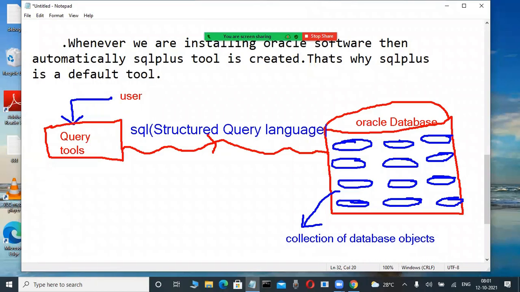Now, I am drawing this diagram of query tools as an example, because of newcomers, just for the idea. First one is the SQL Plus tool.